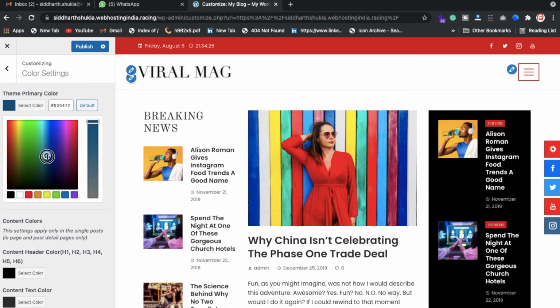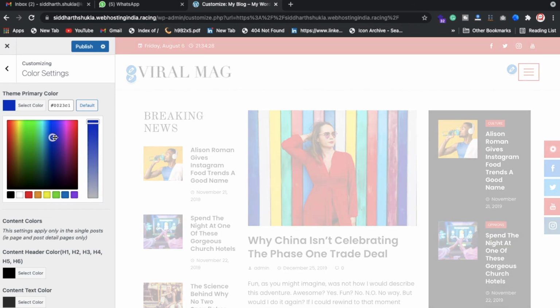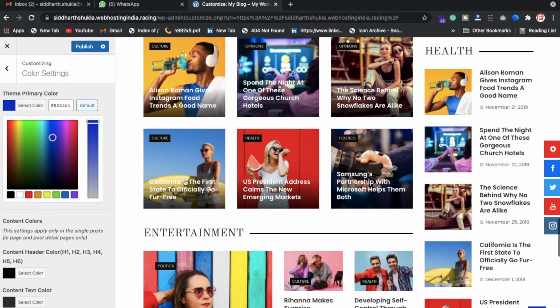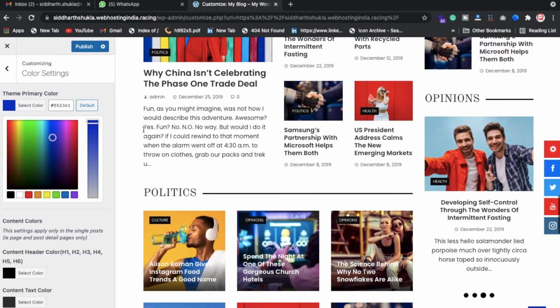And these are the primary colors set basically for the website. Let's check how this is going to manage. Because it's changing the entire website color, this is taking a little bit of time. Yeah, so this way you can change the primary theme color.